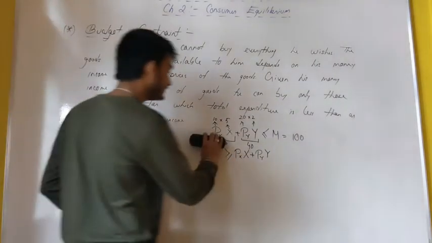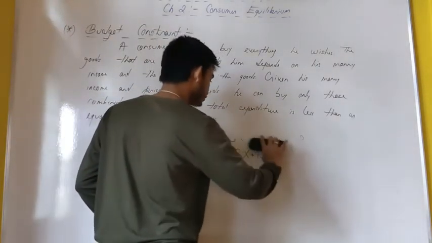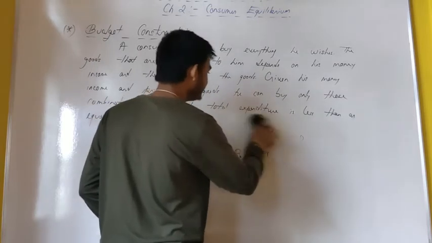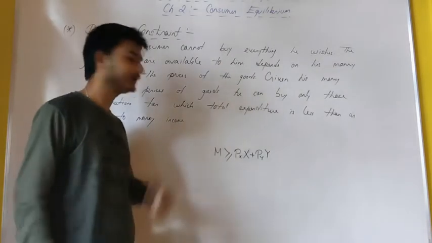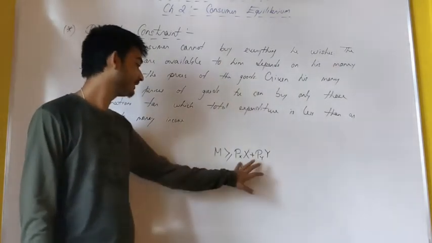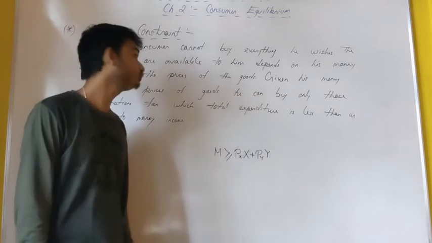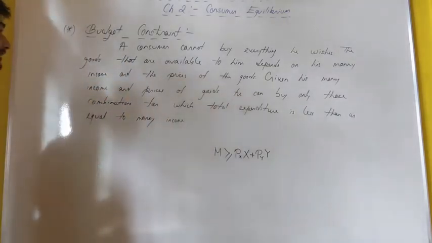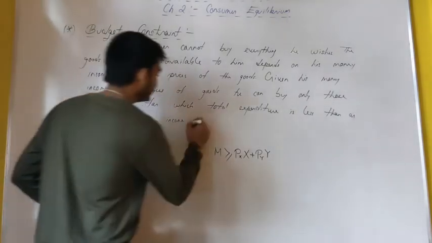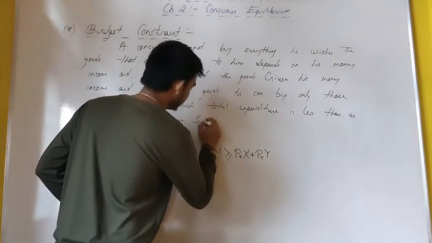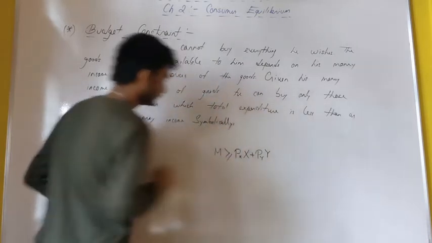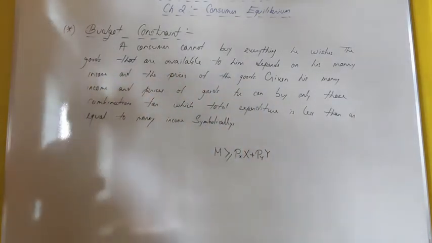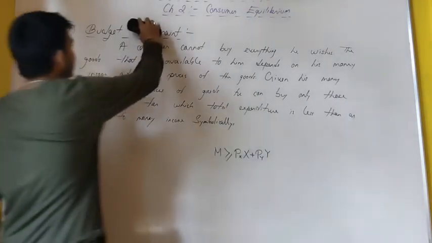So this is the main idea of the budget constraint. The constraint simply means we have a barrier. That means we cannot go beyond our money income given the prices of two goods. So this is it, my dear students, the budget constraint symbolically. You can take a screenshot and let's move on to the next topic, the budget line.